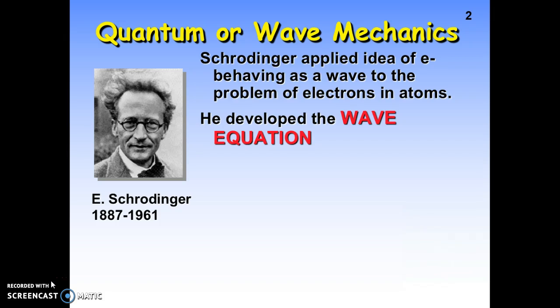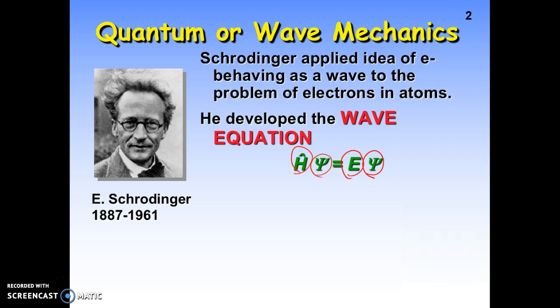So he developed something called a wave equation, and boiled down, it looks like this. Psi represents the wave function. This term talks about position and this talks about the energy of the wave or the speed of the wave. So that's breaking it down into a simplistic form.